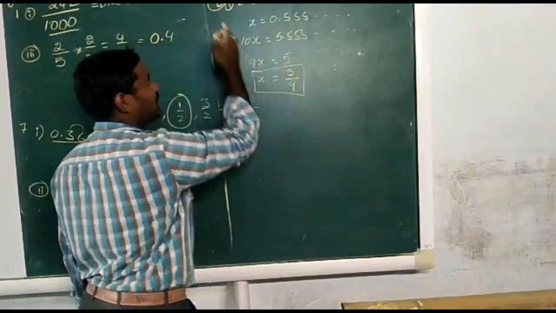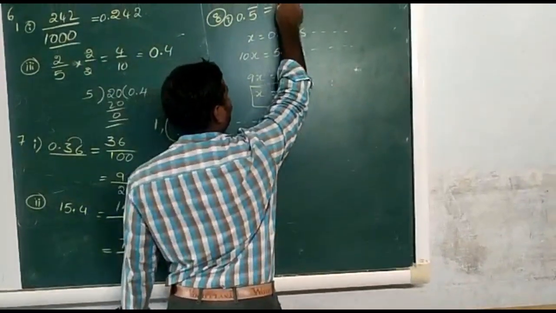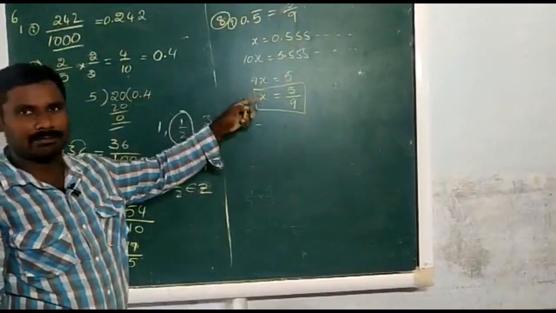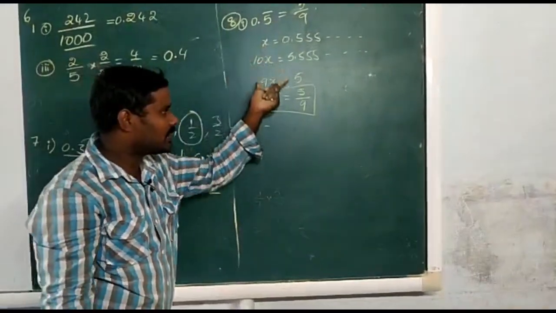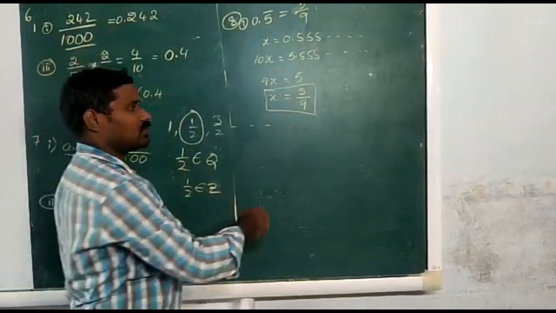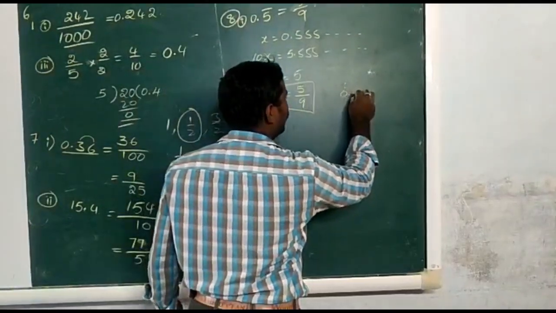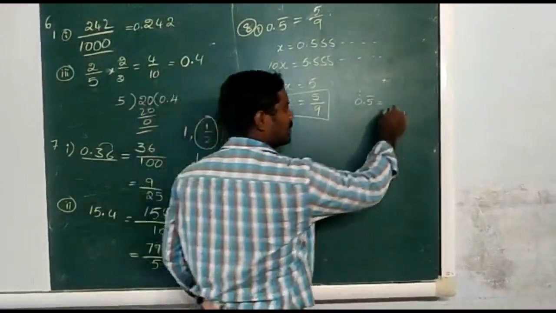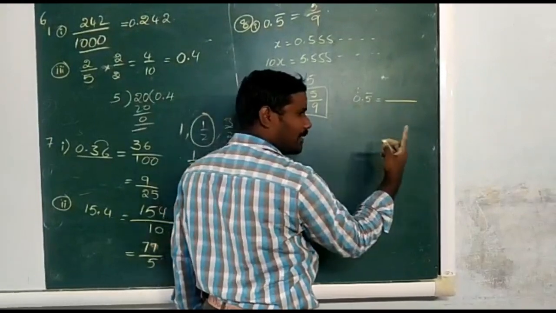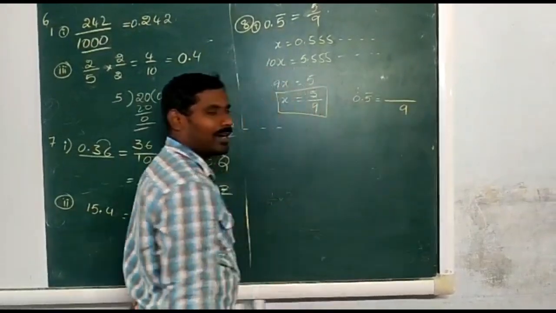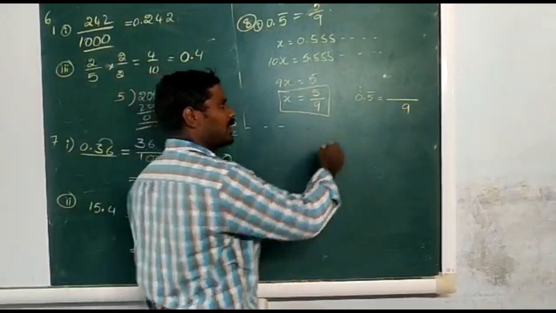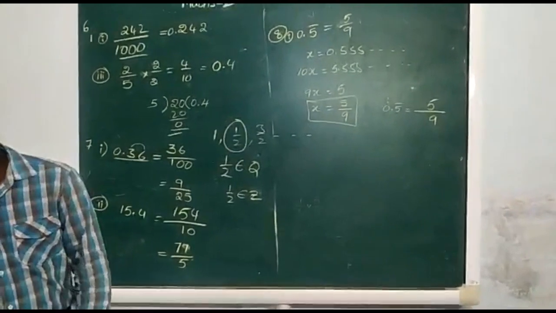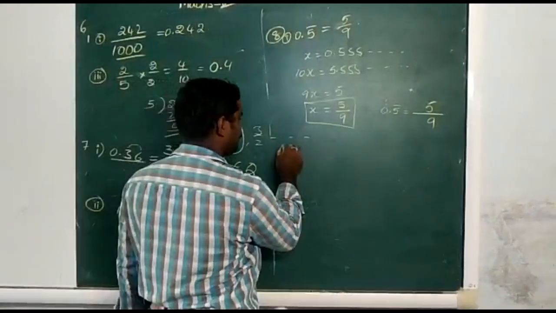This is the way to convert a terminating or non-terminating repeating decimal to rational form. But I am doing it in a simple way without all this process. Observe 0.5 bar. How many numbers are repeating? Only one number is repeating, that is 5. Since one number is repeating, we write only 9 in the denominator. In the numerator, just write that number, 5 by 9. It is completed.